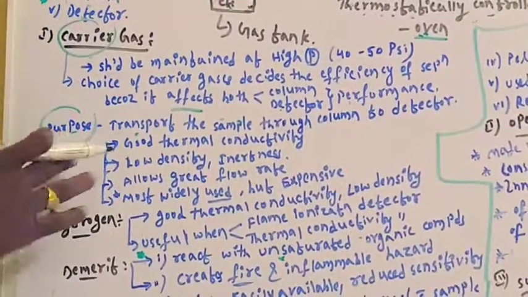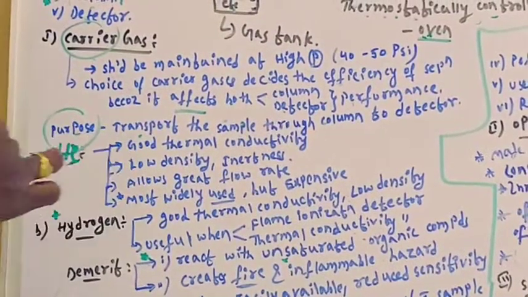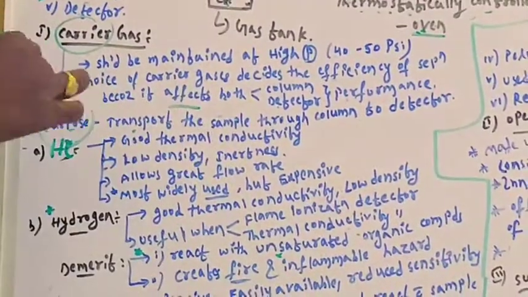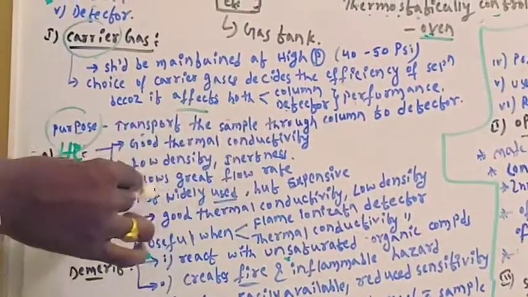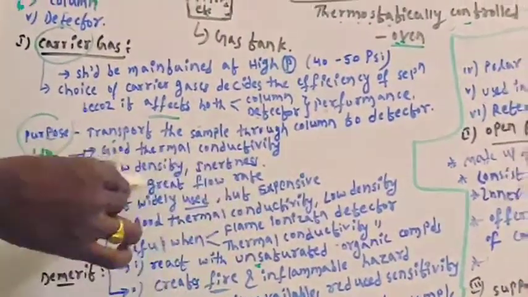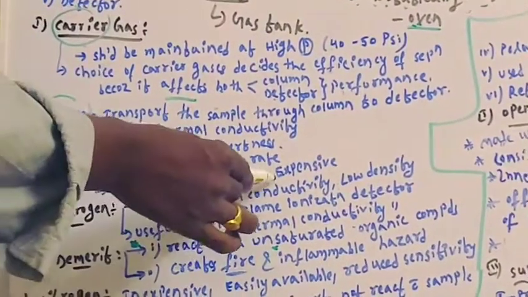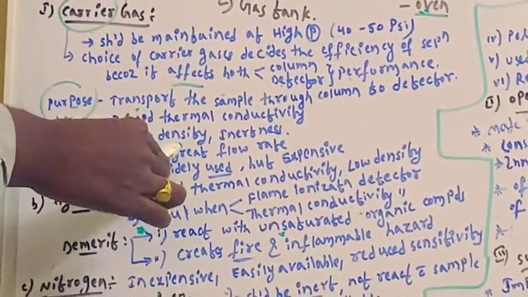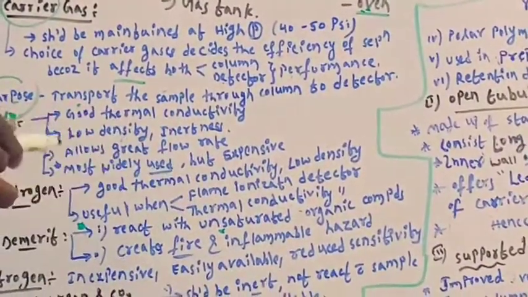And let's see one by one. First carrier gas is helium. What are the properties of helium? It has good thermal conductivity, low density, inertness, and allows great flow rate. The most widely used carrier gas is helium, but it is somewhat expensive.